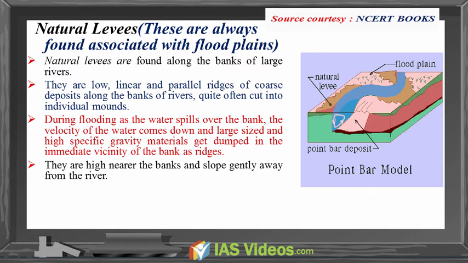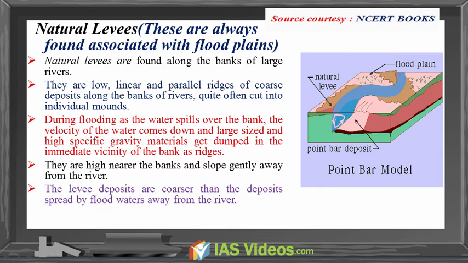They are high nearer the banks and slope gently away from the river. The levee deposits are coarser than the deposits spread by the floodwaters away from the river. When rivers shift laterally, a series of natural levees can form.